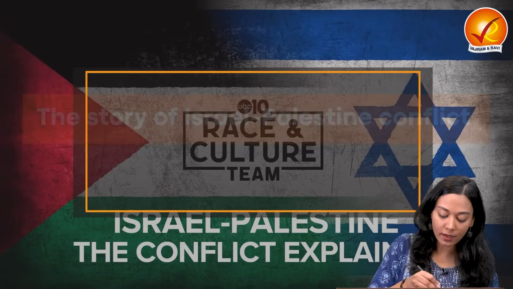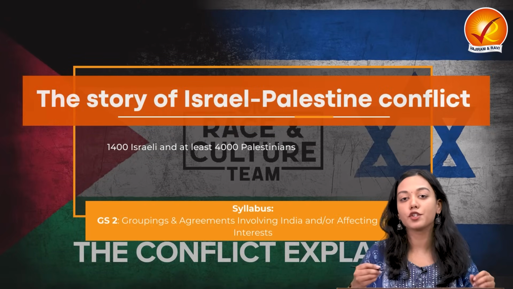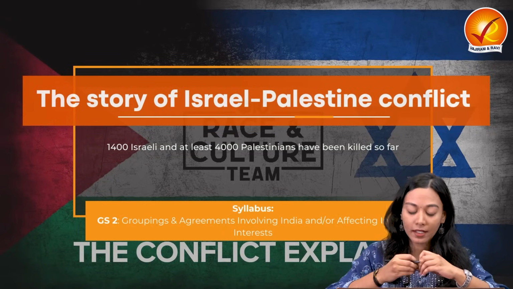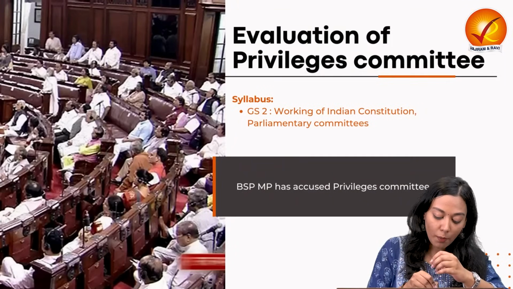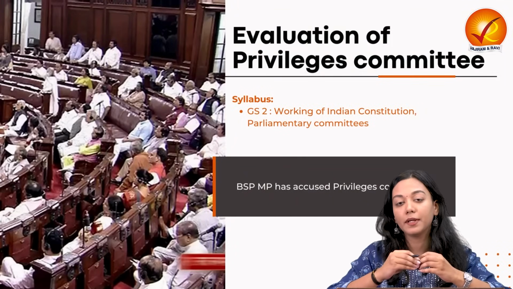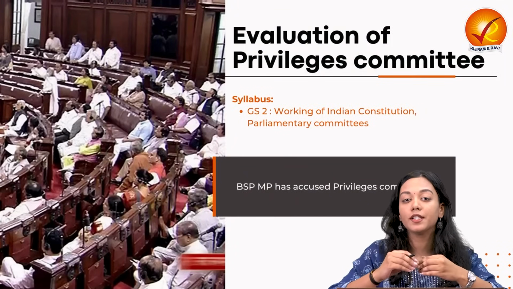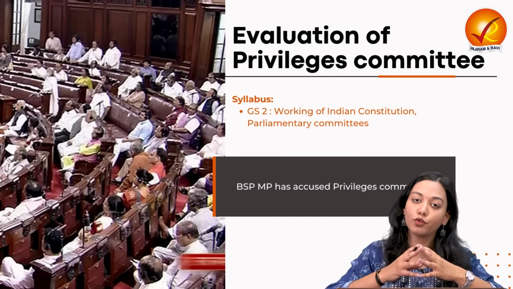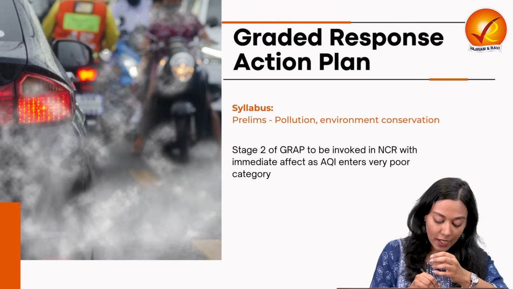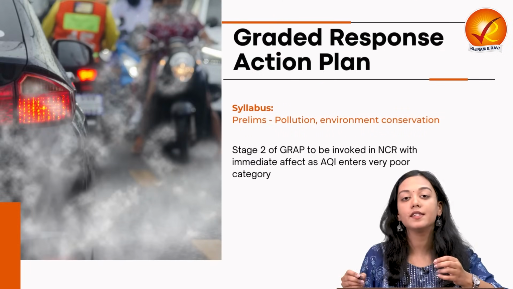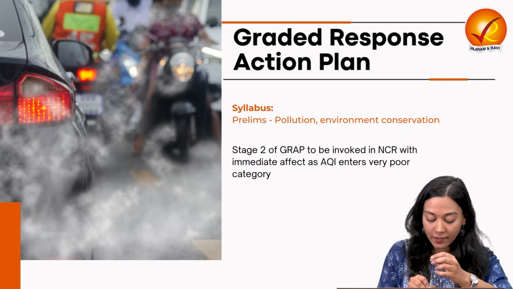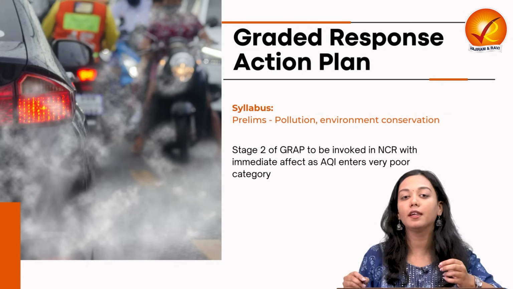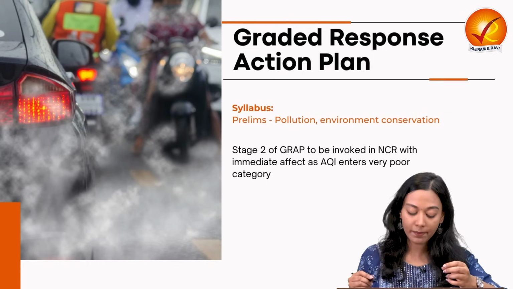So in the first one, we will do a detailed discussion of all that you need to know about the history of Israel and Palestine conflict. In the second article, we will perform an evaluation of the Privileges Committee, as it has been seen under recent rows that the partisan role of parliamentary panels has come to the fore. Next, due to rising pollution in the Delhi NCR region, Delhi has entered stage 2 of the Graded Response Action Plan with immediate effect. So we will be looking into the same.